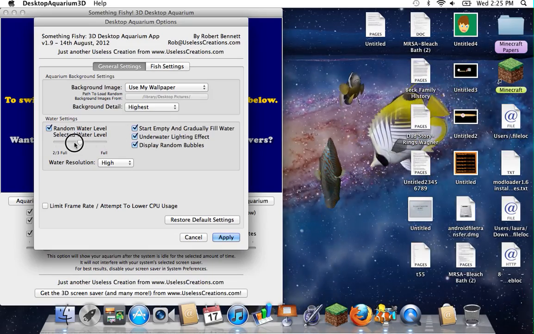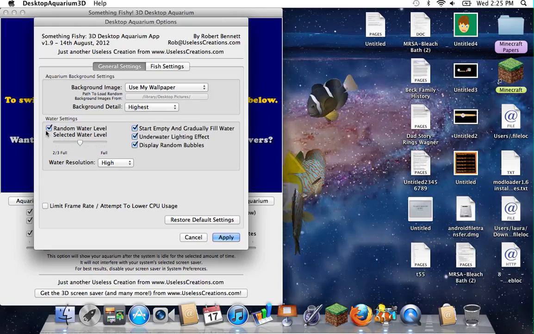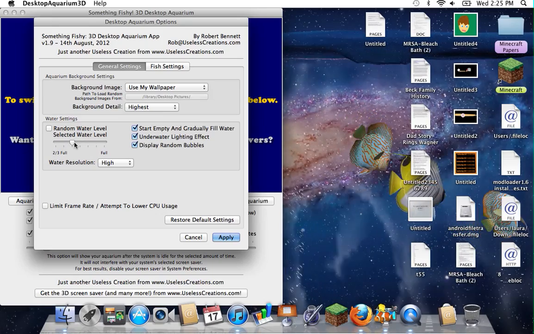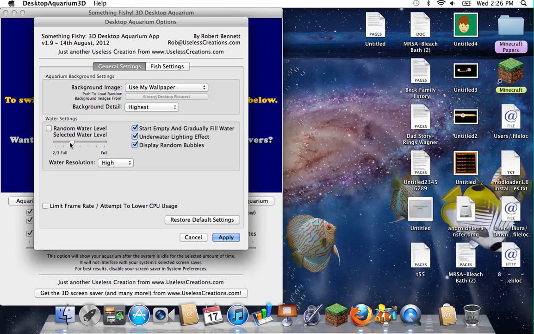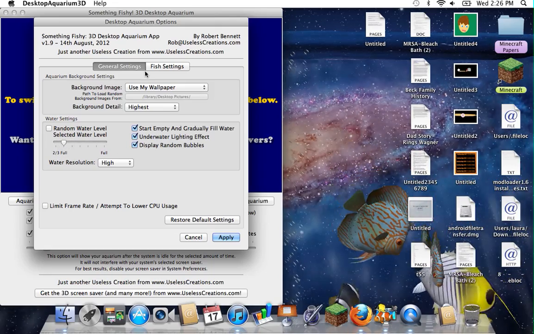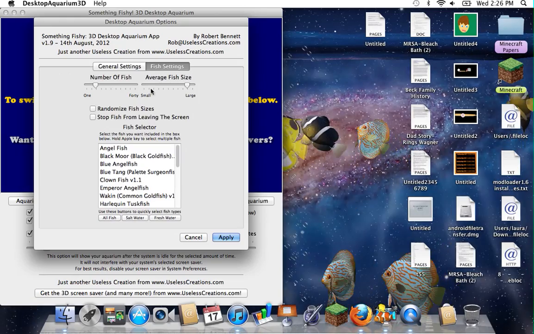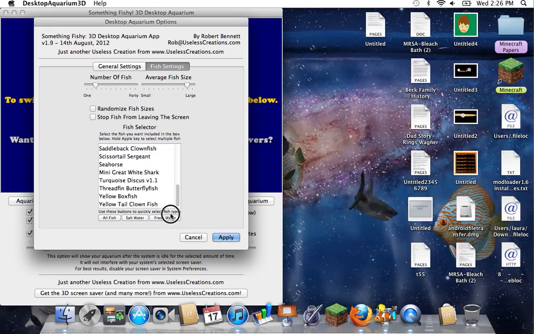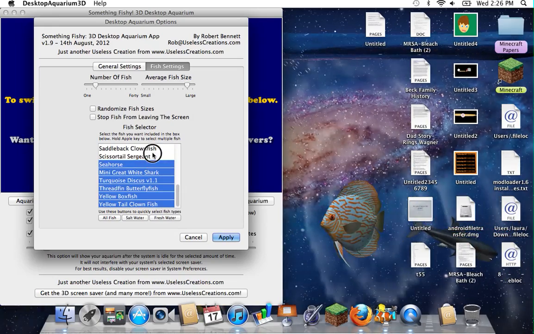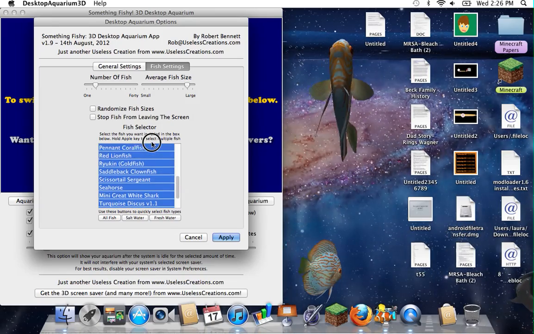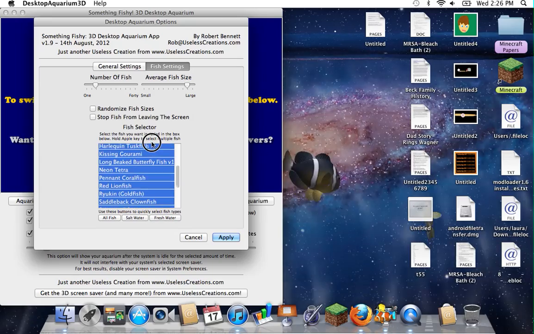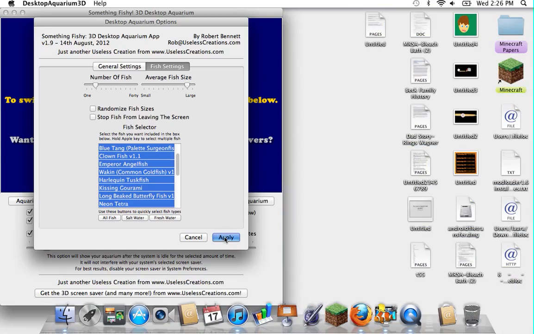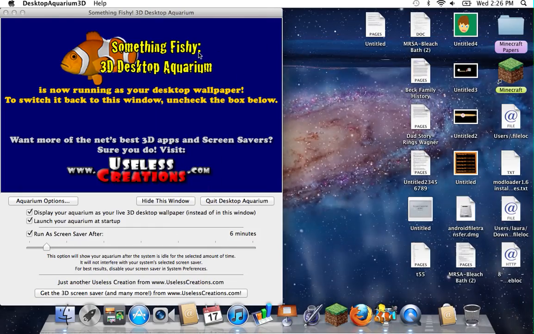I'm gonna get it not completely full. Wait. No, I don't. Don't check my bed. Okay. There. I'm gonna put it here so I can see the water. You can customize it your own, and then you get to pick which fish. I picked a shark too, which is really cool. So I'm just gonna pick some random fish here. Let's pick up a fish. There's also a shark, which is really cool.